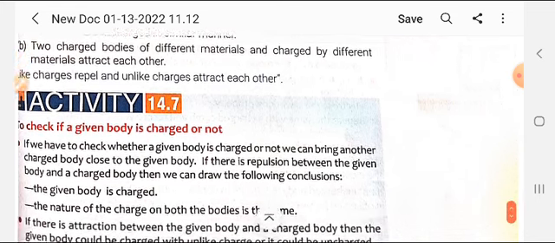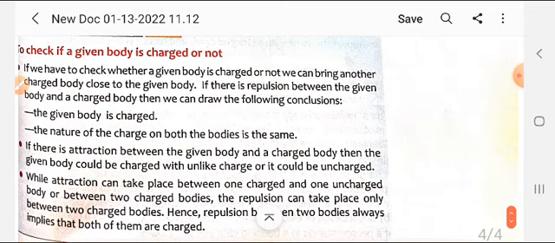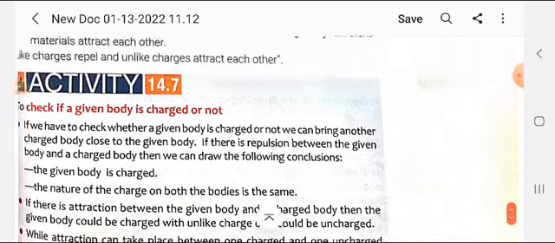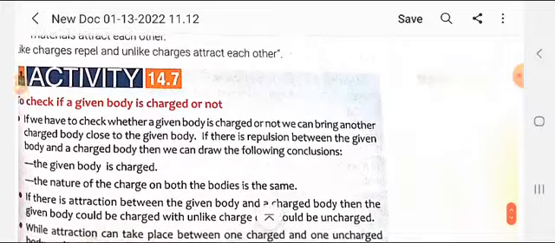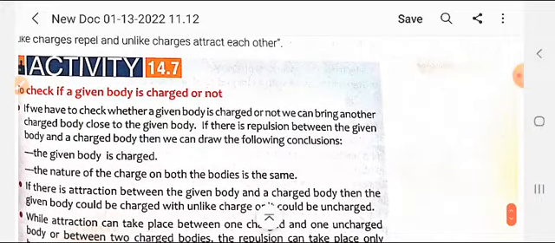Next, student, to check if a given body is charged or not. If we have to check whether the given body is charged or not, we can bring another charged body closer to it. If there is a repulsion, then it is clear that the body in front is also charged. But if there is no attraction or repulsion, that means the object is neutral, without any charge. If the given body is charged, the nature of charge on both the bodies is the same.